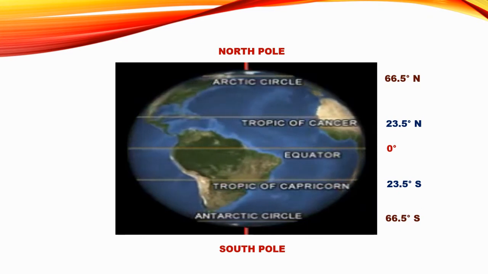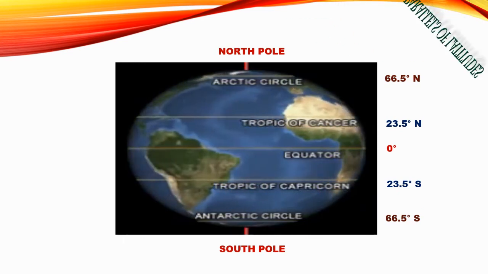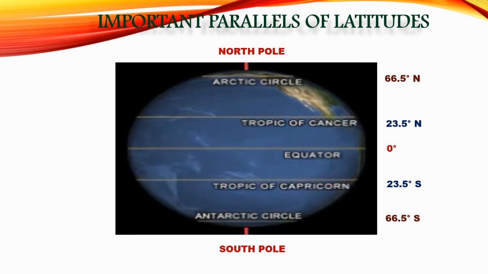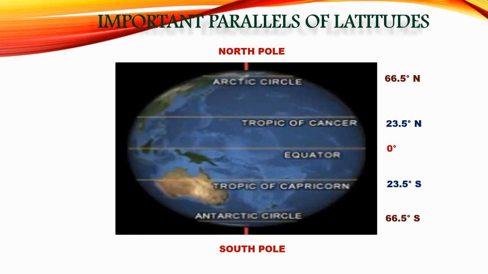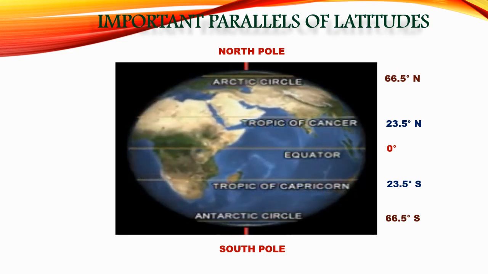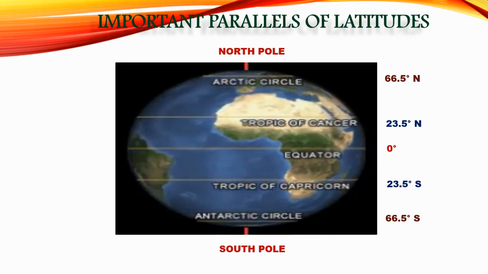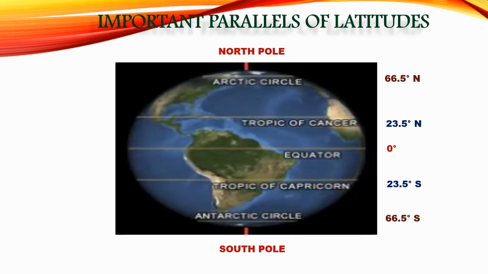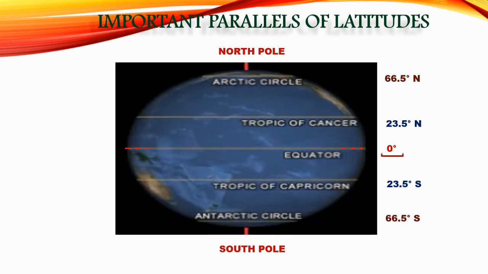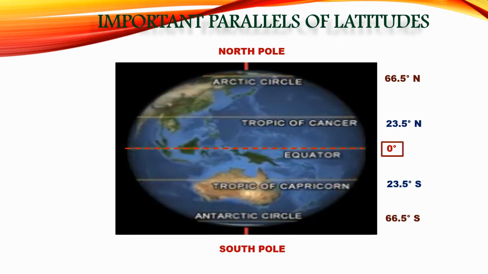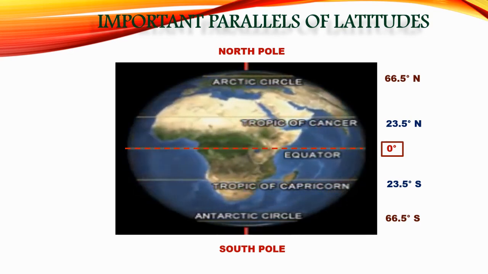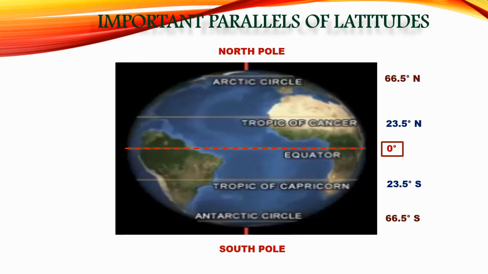Now students, let's discuss important parallels of latitude on the earth. There are 5 important parallels of latitude. Now students, observe the given diagram. In the diagram, the equator is at the center of the earth and it represents 0 degree. Towards the north and south of the equator, parallels of latitude progressively become smaller and smaller.